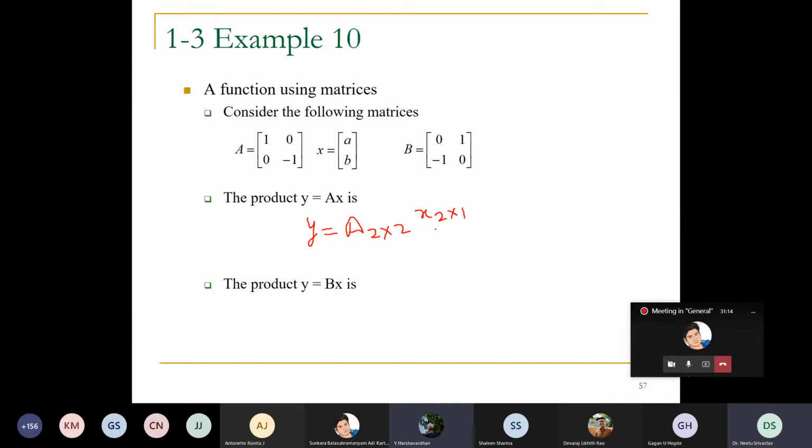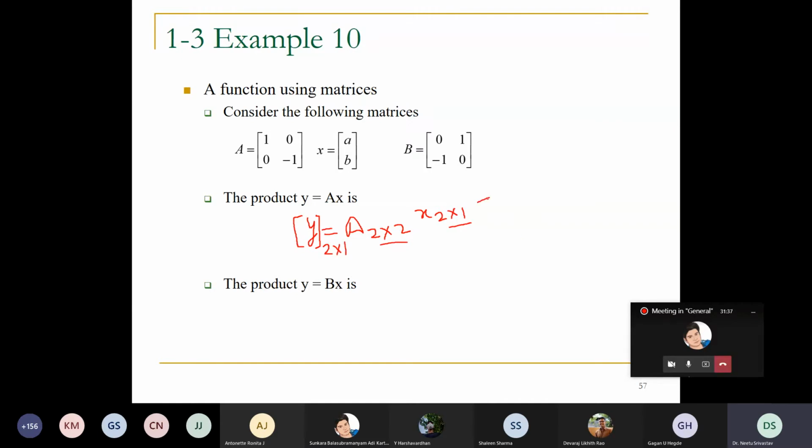So now when you multiply this, the matrix which is of the order 2 cross 2 with the matrix which is of the order 2 cross 1, it will give you the resultant matrix with the order 2 cross 1. So it is 2 cross 1. It means the resultant matrix should come as 2 cross 1.